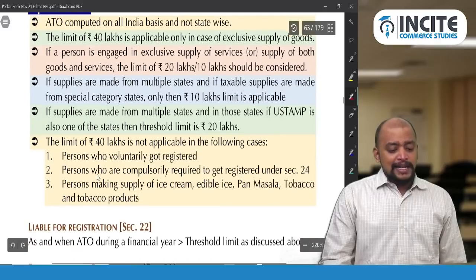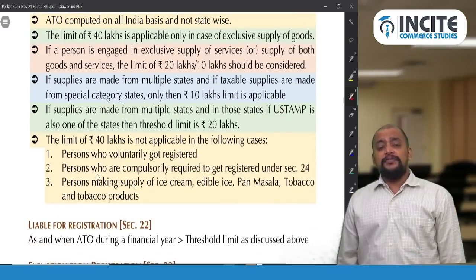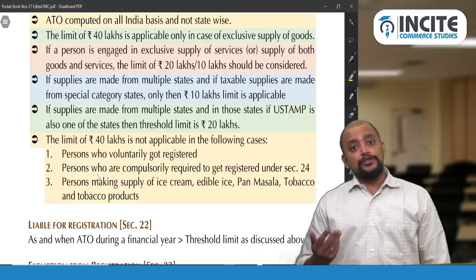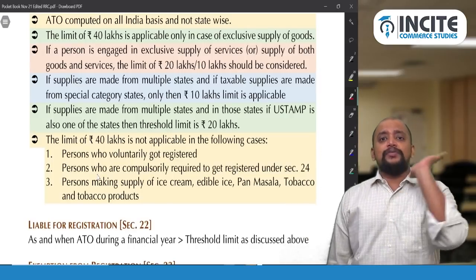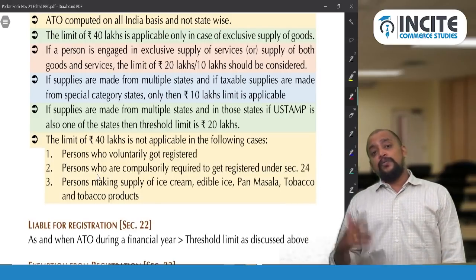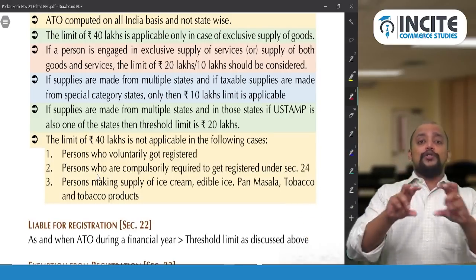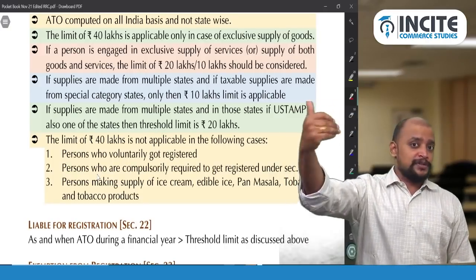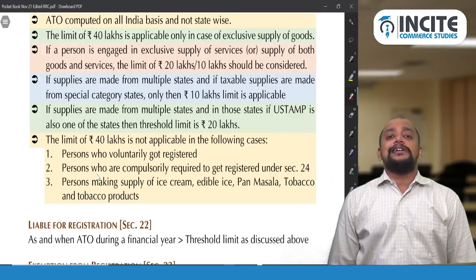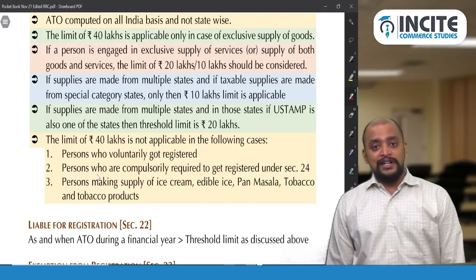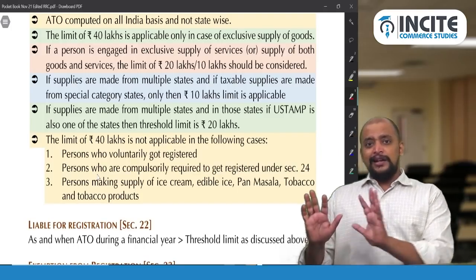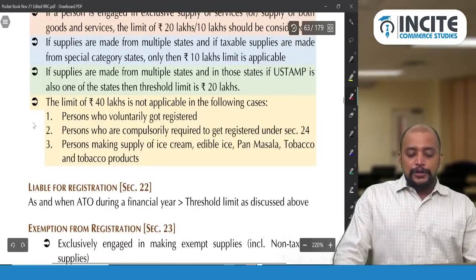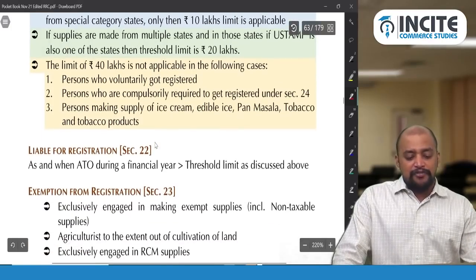That is this. So next point, if supplies are made from multiple states, and in those states a special category state is also one of the states, then the threshold limit will be 20 lakhs only. So when will 40 lakhs be applicable? You are doing business in multiple states, a special category state should not be there, all are other states, and you are engaged exclusively in supply of goods, then 40 lakhs will be applicable. So 40 lakhs is not applicable in the following cases.